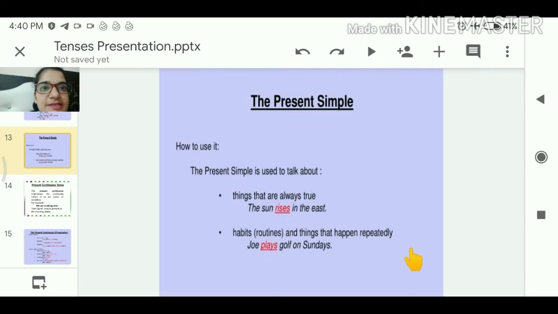Let's come to the present simple. How to use it? The present simple is used to talk about things that are always true, meaning the universal truth. The sun rises in the east. And if it is a habit or routine, then Joe plays golf on Sundays. So it is a repetition, a routine or habit.